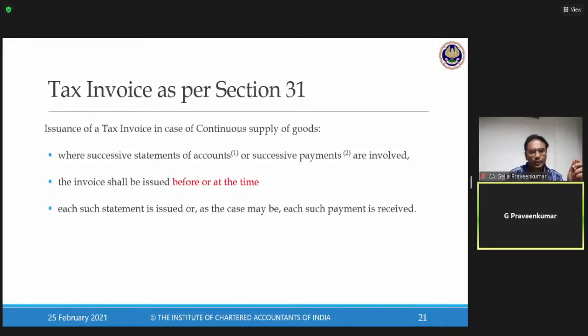When we talk about continuous supply of goods, this continuous supply is by virtue of a contract. There are two parties, and continuously the supply happens.